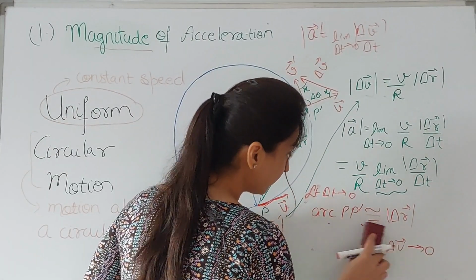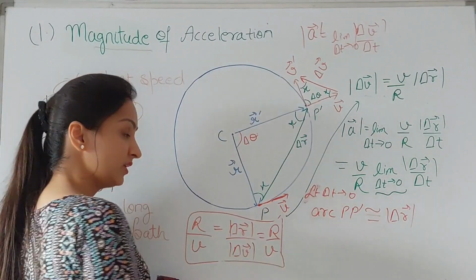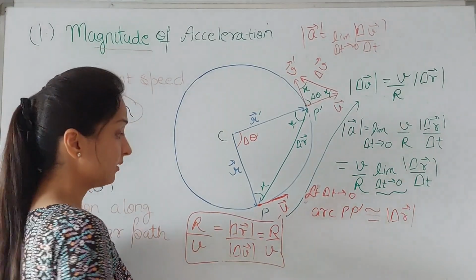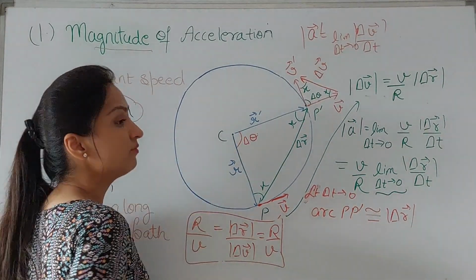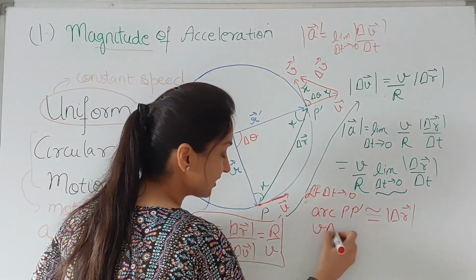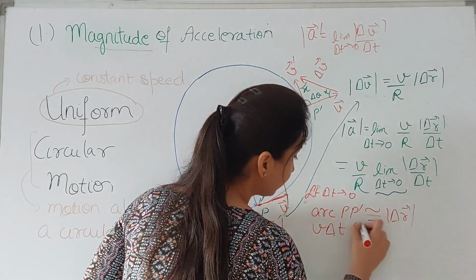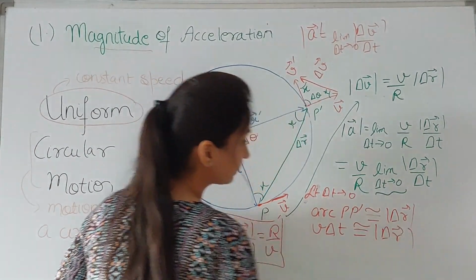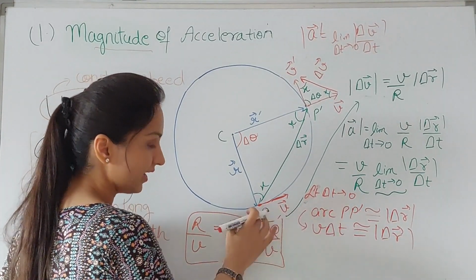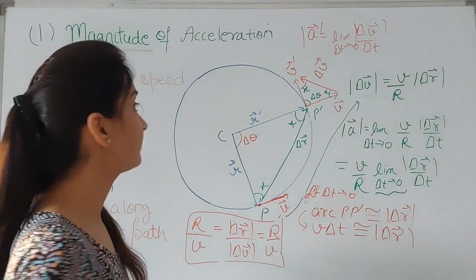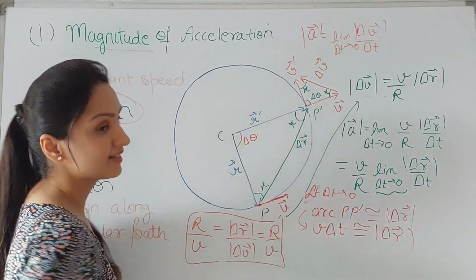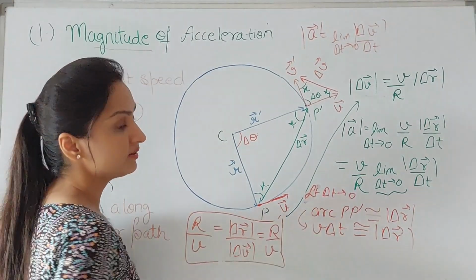So what can I say about this magnitude of delta R that we need here? This arc PP dash is the distance moved along the circular path by an object under uniform circular motion, which is traveling with this uniform speed V for some time interval delta t. So this can be approximately equal to this. This is nothing but speed into time. The distance along this arc PP dash, on which the object's velocity is constant, which is V, and if the object moves for some delta t time, the distance moved is PP dash.